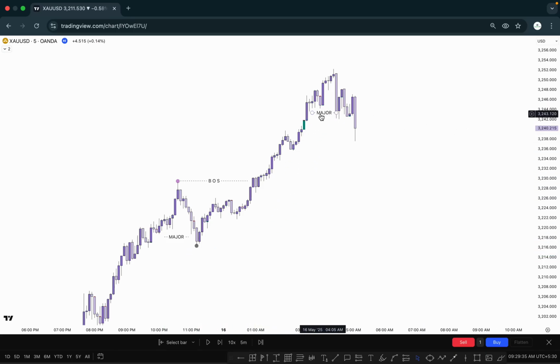It means this is our major inducement, and we are anticipating that price is looking for continuation to the upside after taking out the inducement. Sometimes the market reacts from the extreme or decisional PY, then we can plan for the buy or sell. But in this chapter, I'm just teaching you how you can mark the major and minor inducement.